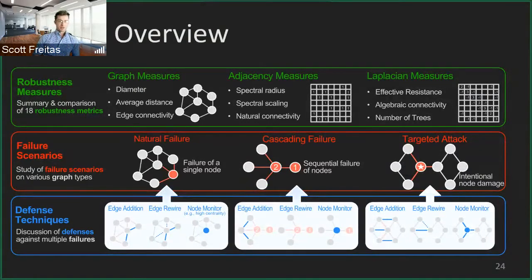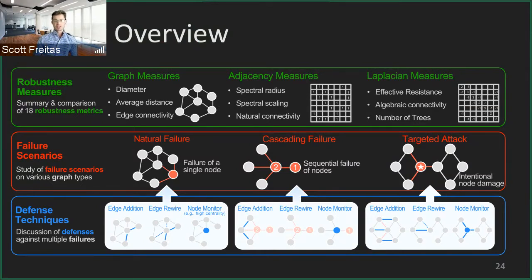As I previously mentioned, we had the robustness measures, the failure and attack scenarios, and the defense techniques. This gives you a more comprehensive overview of what this really means. Let's start at the top with robustness measures, where we summarize and compare 18 robustness measures in this paper. These could be graph measures, which look at the statistical analysis of the graph itself, like the diameter, the average distance, and edge connectivity. This can give you a measure of the graph robustness based on the topology of the graph itself.